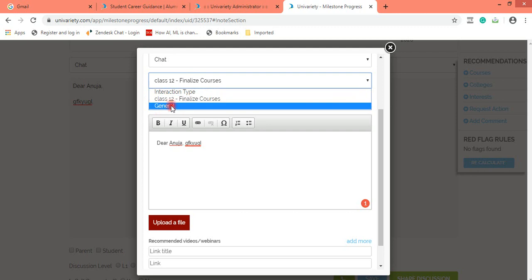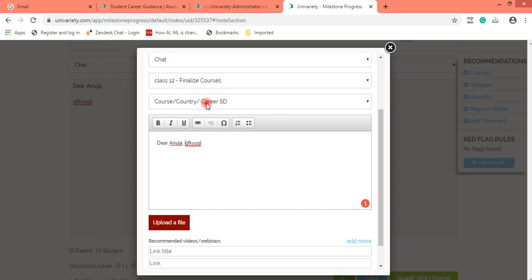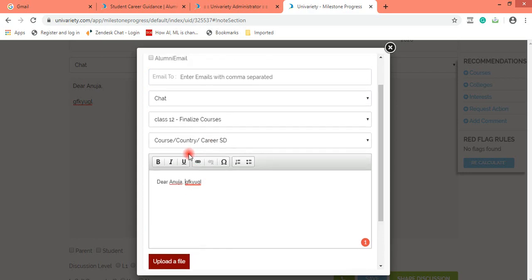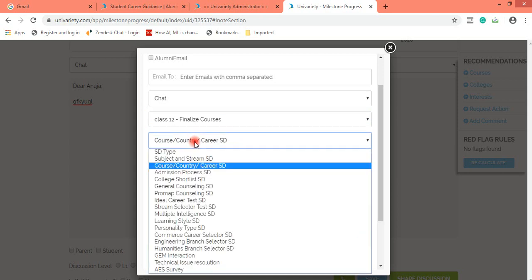Therefore counselors, my request is that under interaction type, if you see any relevant interaction type, please click there and then you can do your SD. So again, mode of interaction is chat, interaction type is finalizing of courses, and then the type of share discussion.